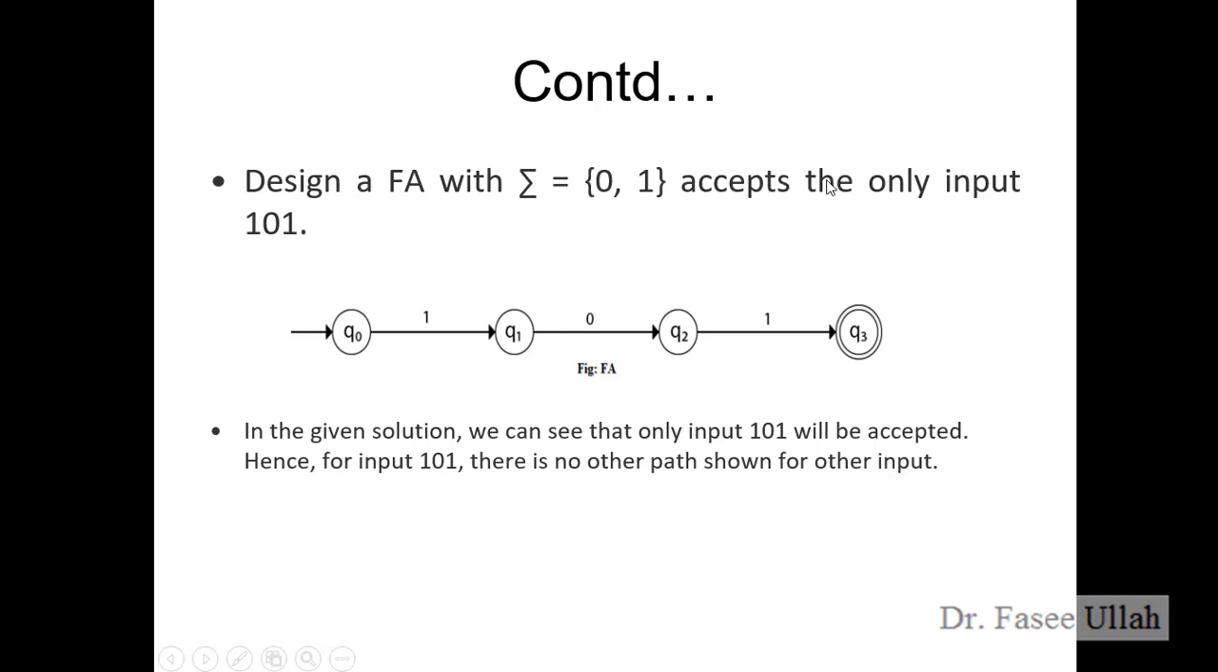Another example: accept only the input 101. It's very straightforward. We have 1, we have 0, and we have 1, and then we get the final state.